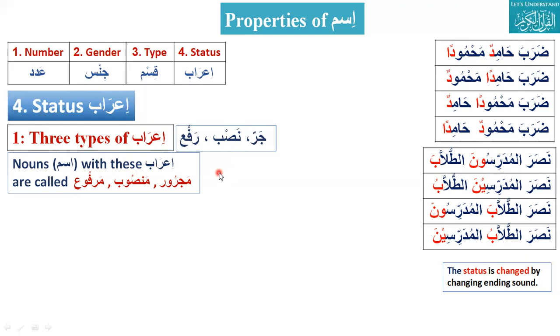And any ism which has Jar on it in the singular case, let's say Zair on it, will be called Majroor. If we have Nasab, like Fatha, Zabar, it will be Mansoob. And if I put Dhamma, Pesh, Rafa, that is called Marfu. So if there is a Jar, the ism will be Majroor. If there is a Nasab, the ism will be Mansoob. If there is a Rafa, meaning Pesh, it will be Marfu.